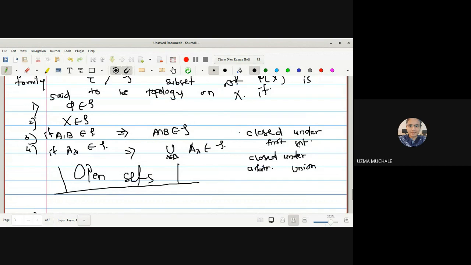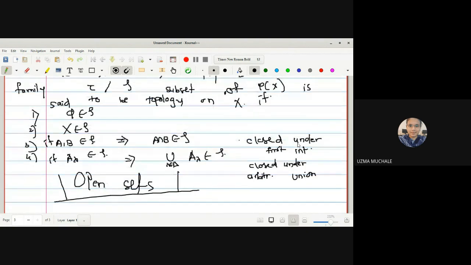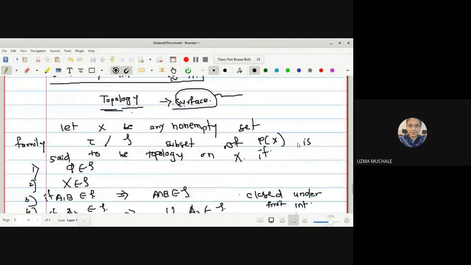So for any subset of a power set of X, you have to verify all these 4 properties if you want to say that it is a topology defined on X. So starting with the definition: let X be a non-empty set. The family tau, which is a subset of the power set of X, is said to be a topology on X. Any subset of the power set of X will not be a topology.